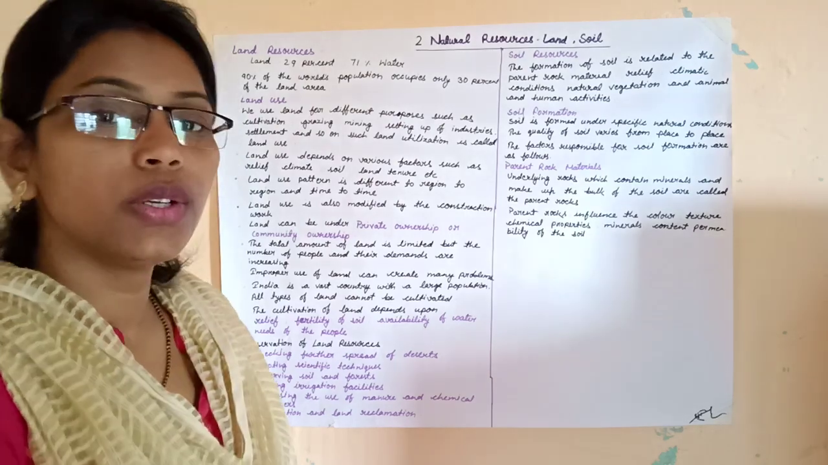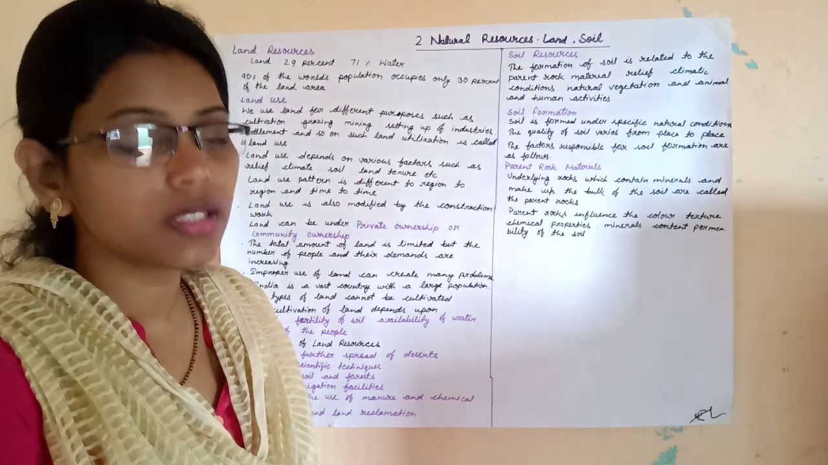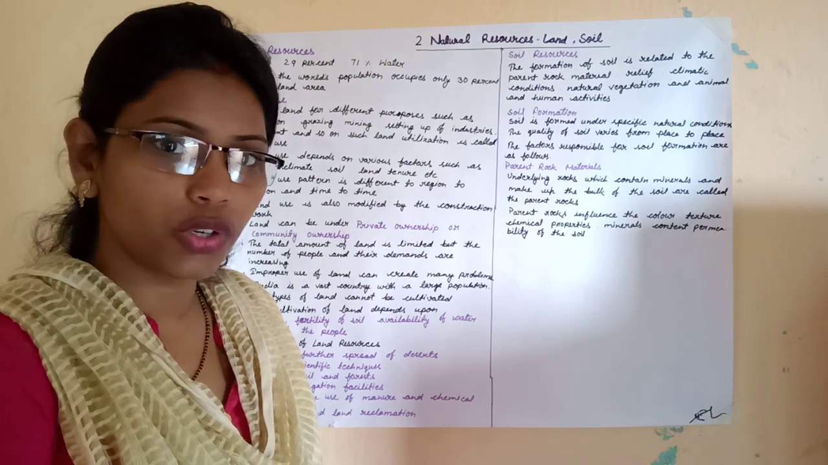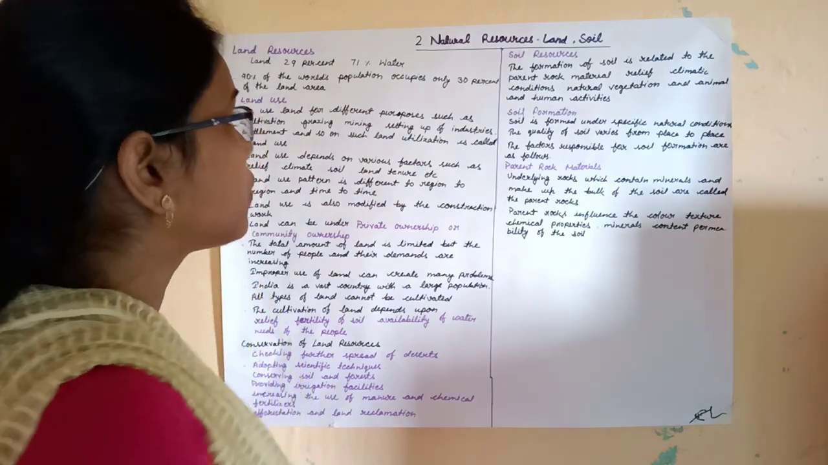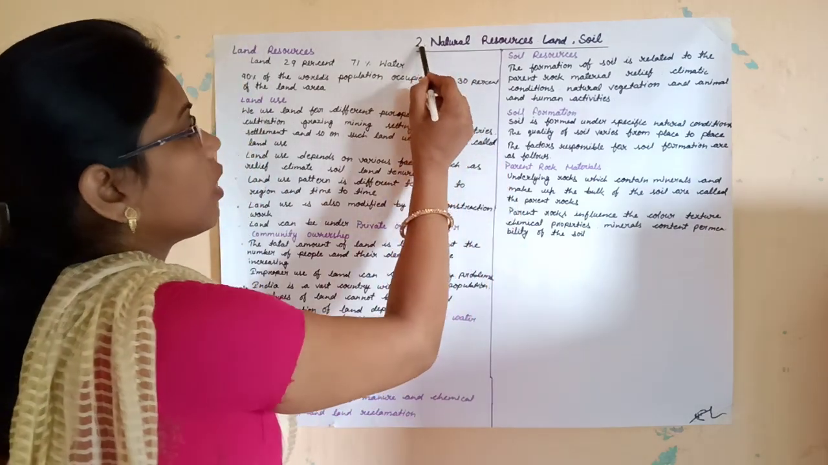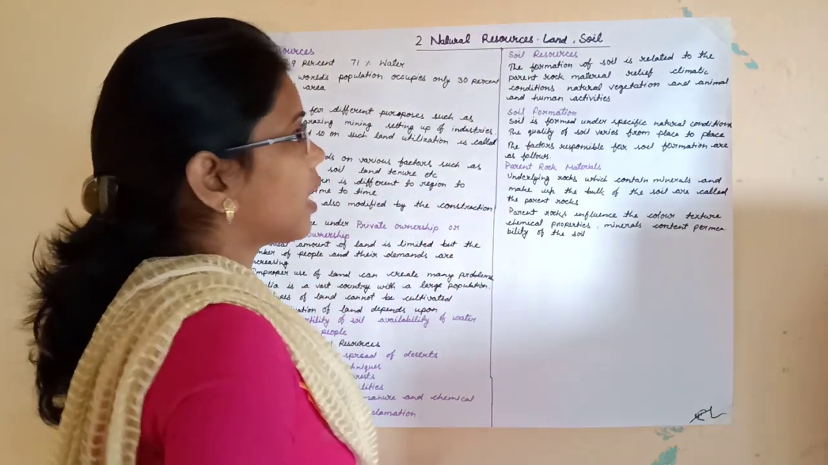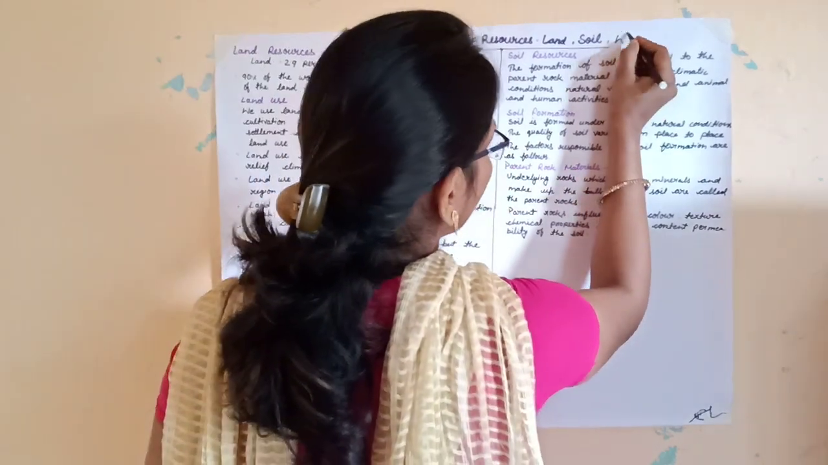Hello children, today we are going to discuss the second chapter of geography, and the name of the chapter is Natural Resource: Land, Soil and Water.